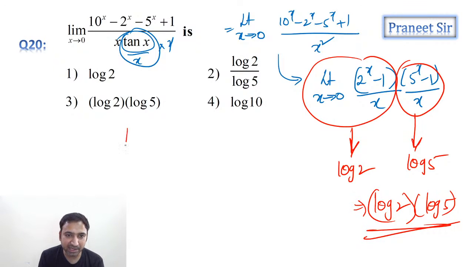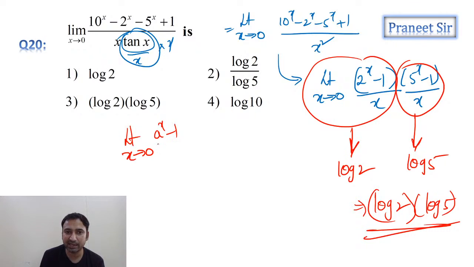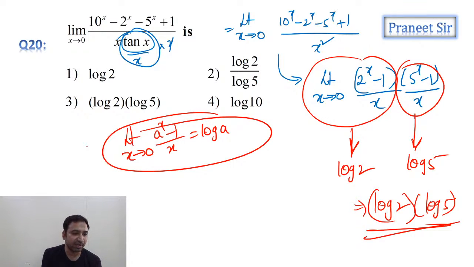We have this formula, guys. If you want, you can remember it. Limit x tending to 0, a power x minus 1 by x is equal to log a. So this is the formula we have. Simple. We are applying L'Hospital.